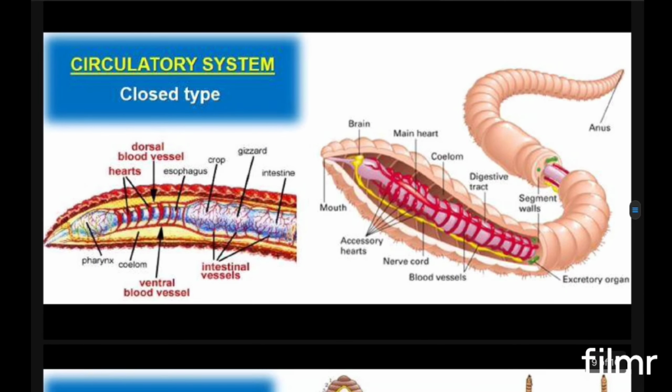The circulatory system, if you are considering, is a closed circulatory system. That means the blood flows through the blood vessels only. They have well defined blood vessels, and the blood will not come out. Blood circulates through the blood vessels only. That's why we say they have a closed circulatory system.